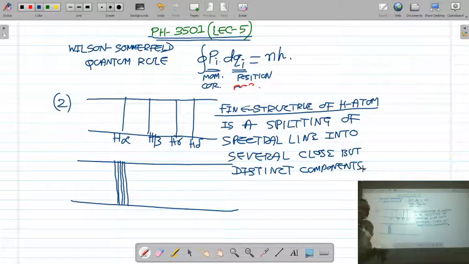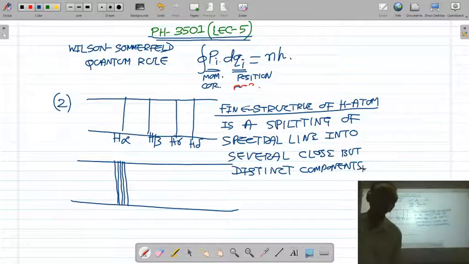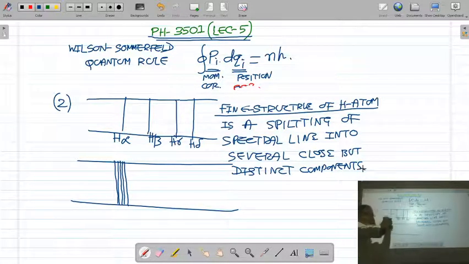If you observe the H alpha line under high resolution, it is observed that the H alpha line is not a single line. It is split into a number of close lines. So this is the fine structure of the hydrogen atom.